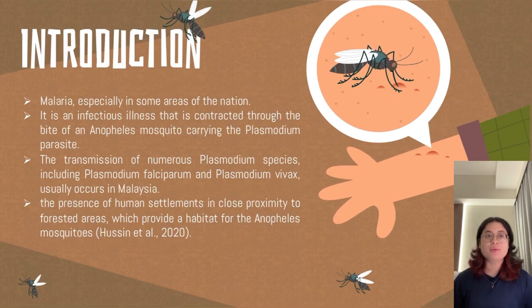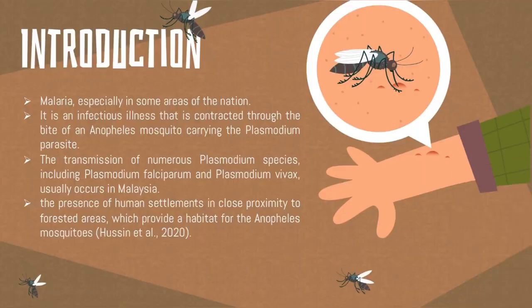In our country, Malaysia, we experience the transmission of several species of Plasmodium, including Plasmodium falciparum and also Plasmodium vivax. Malaria is most prevalent in states with higher transmission rates, such as Sabah, Sarawak, and also certain areas in Pahang. These regions have suitable environmental conditions for the breeding and survival of malaria-carrying mosquitoes. Factors contributing to the transmission of malaria in Malaysia include the presence of human settlement in close proximity to forested areas, which provide a habitat for Anopheles mosquitoes.